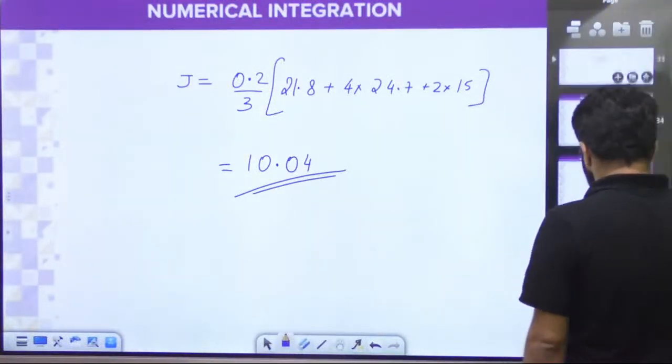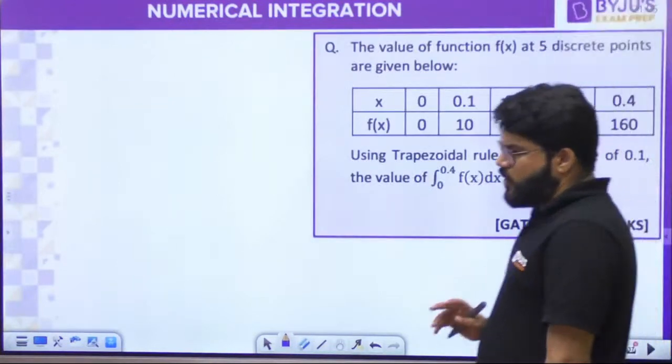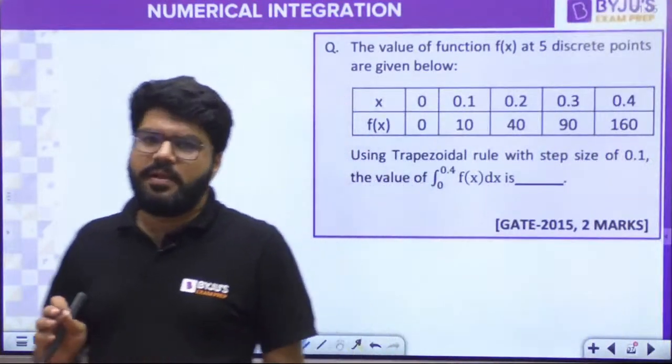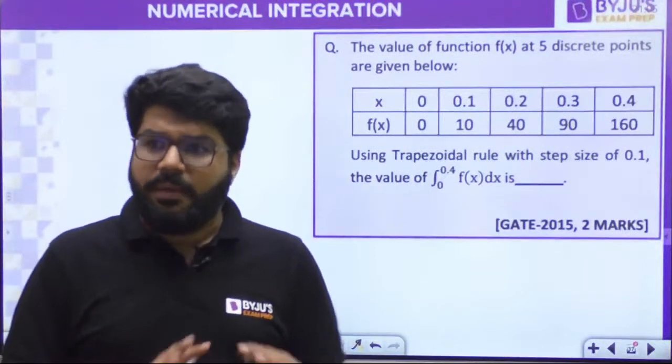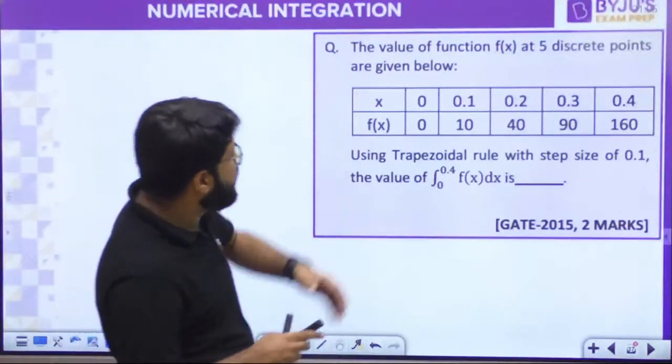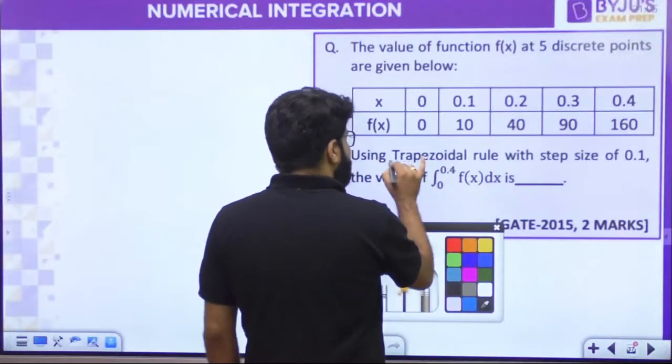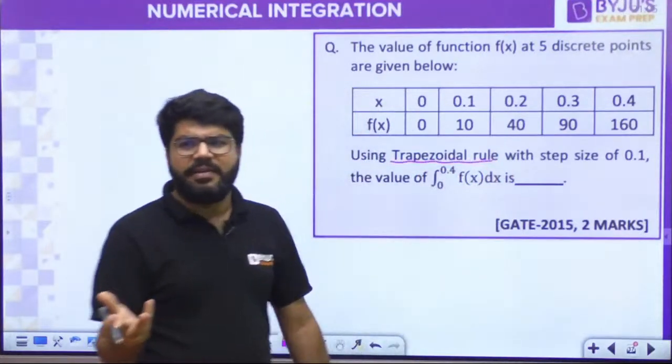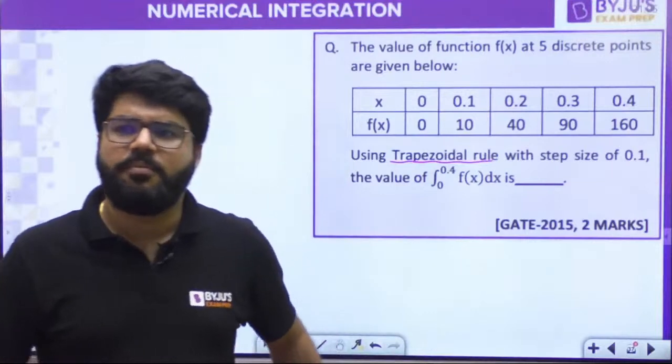Quickly now. Let me also show you how simple a 2 marks question can be. We will take variety as well, but there can be direct 2 marks questions. Again this has tabular information, which is easier. You don't have to calculate the value of the function; it is given in tabular form.